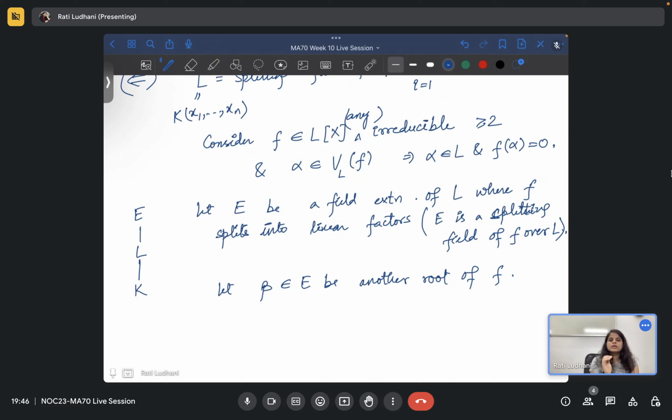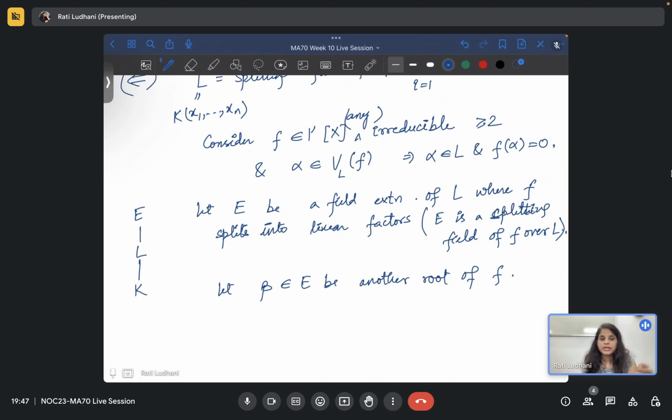Not repeated root means alpha is not that repeating root, because for example if f is something like x minus alpha raised to power n in E, then there is again nothing to prove, alpha is there, right? Okay, one more thing I want to say. Ma'am, something is missing. Alpha is there, so it cannot be irreducible also, right?